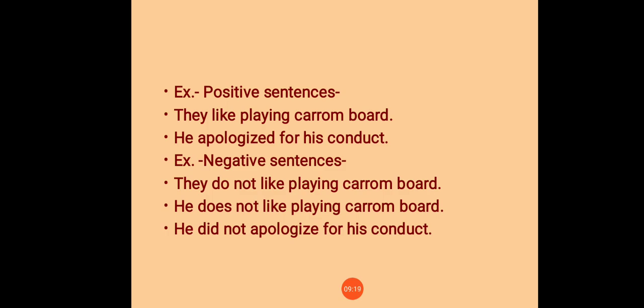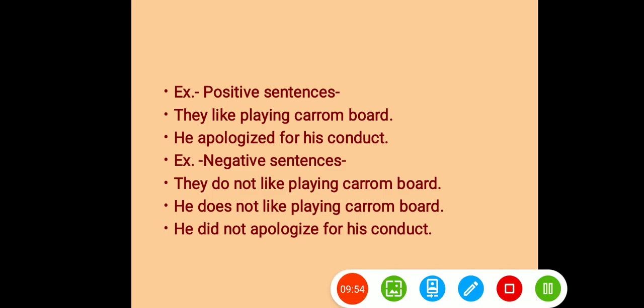The first person pronoun I also takes the verb do. Does is used when the subject is a singular noun or pronoun. In the simple past tense, we make negatives by putting did not before the base form of the verb.